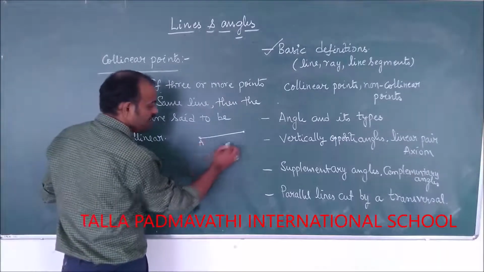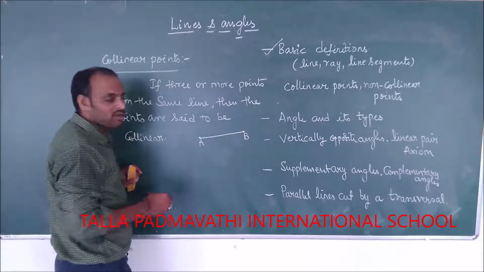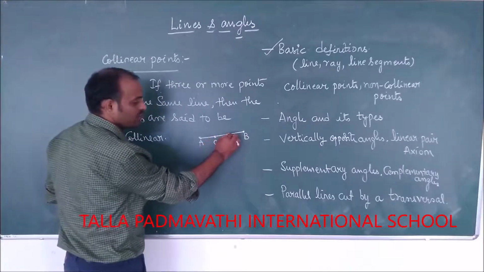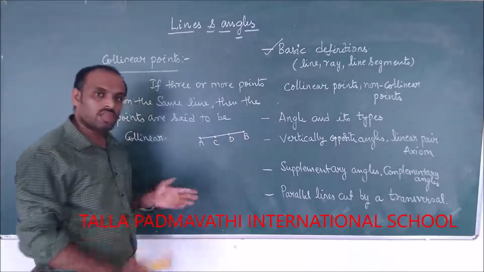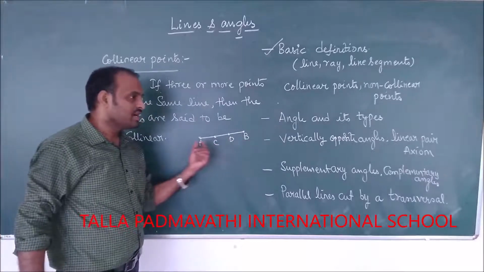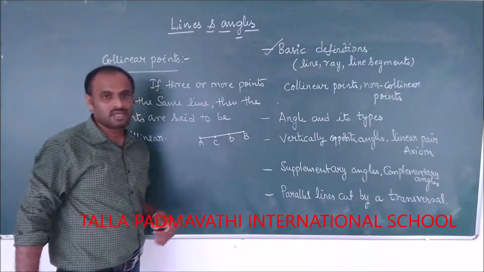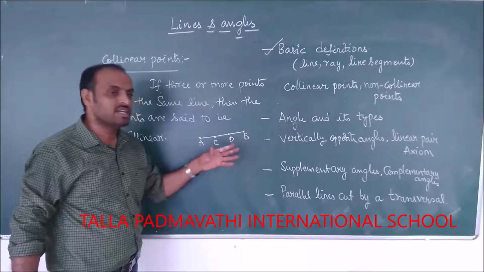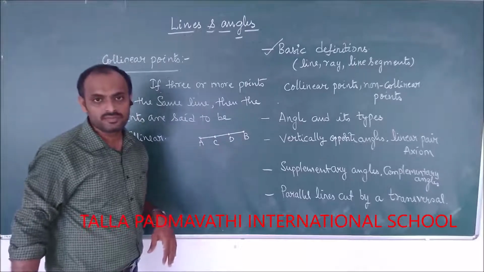See, if I have A, I have B here, and if I have one more point C here and one more point D here, see, all the points A, B, C, D are lying on the line segment AB, then the points A, B, C, D are said to be collinear.